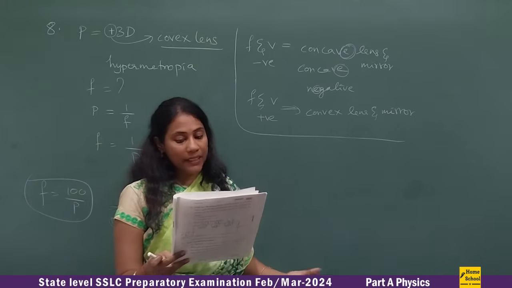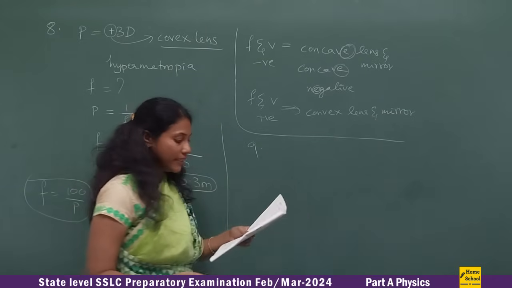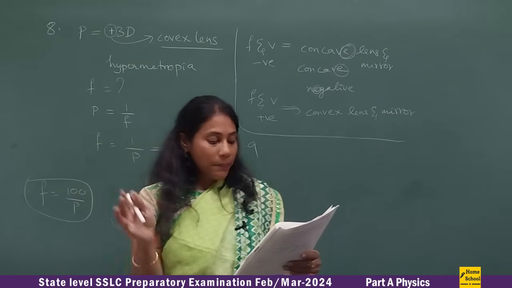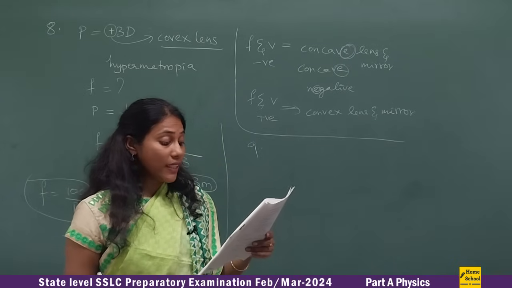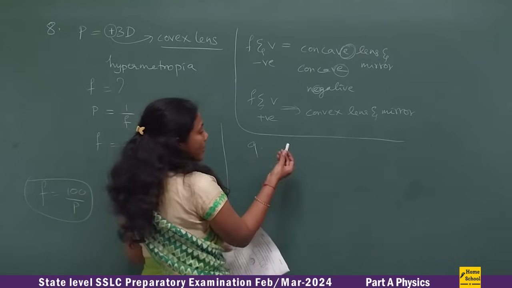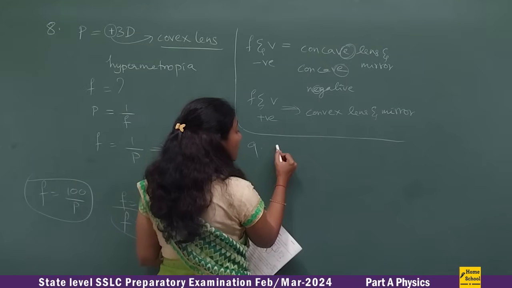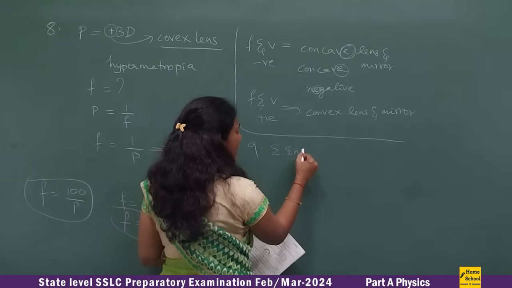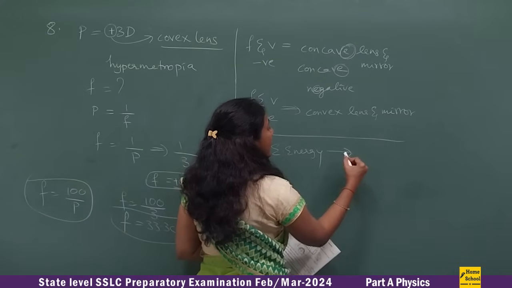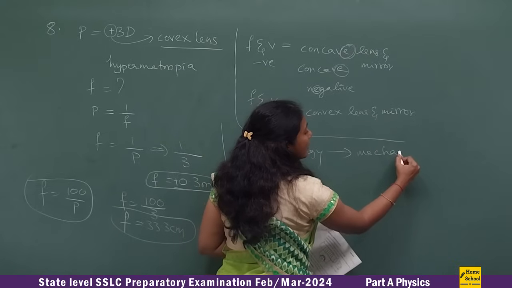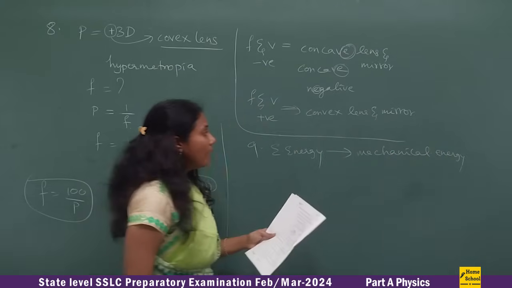Now question number 9, what is an electric motor? Question number 9 is a 3-marker question. From 9 onwards, 3-marker questions are starting. So what is an electric motor? You can write: an electric motor is the instrument that converts electrical energy into mechanical energy. Such an instrument is called an electric motor.